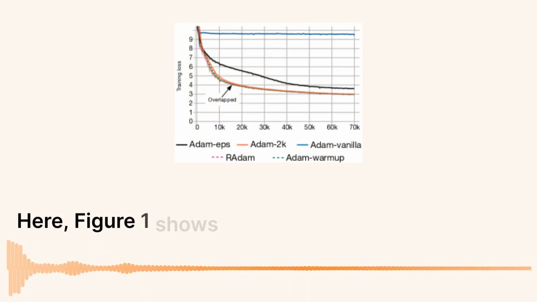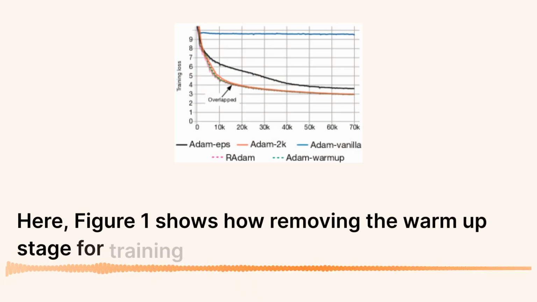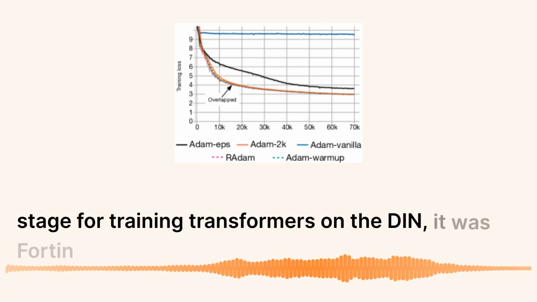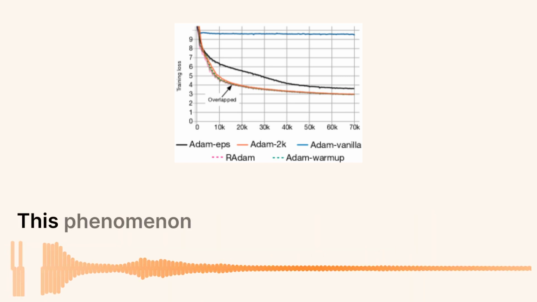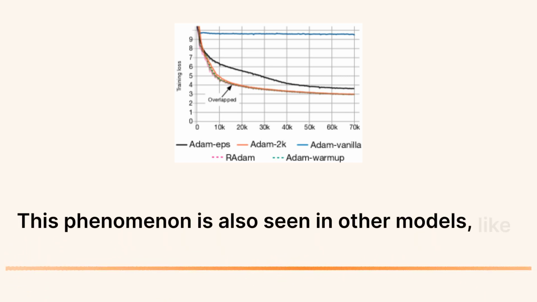Here, Figure 1 shows how removing the warm-up stage for training transformers on the Fortin dataset drastically increases the training loss. This phenomenon is also seen in other models, like BERT.